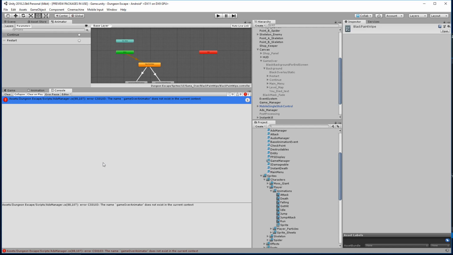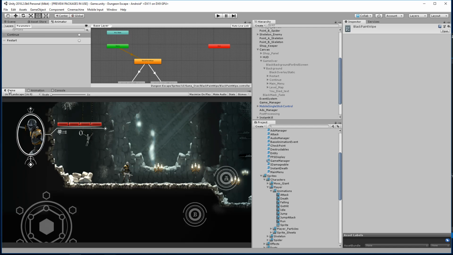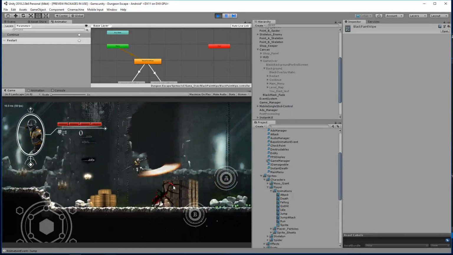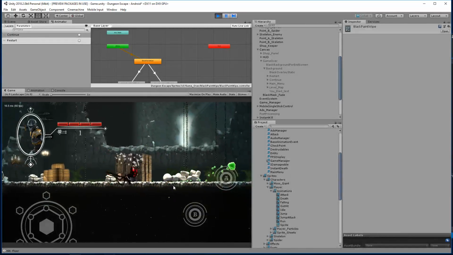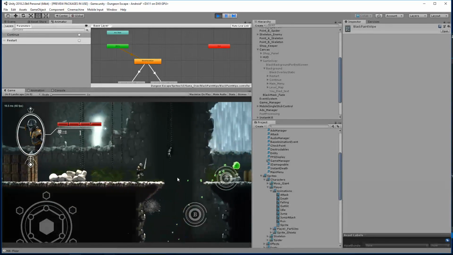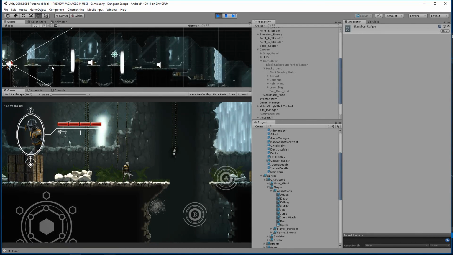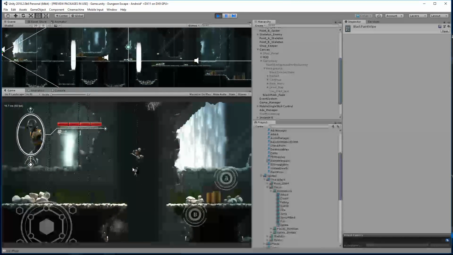All right, let's go and test this out. So our shop system works. Now we can test out our checkpoint system. All right, so I believe our first checkpoint is coming up.